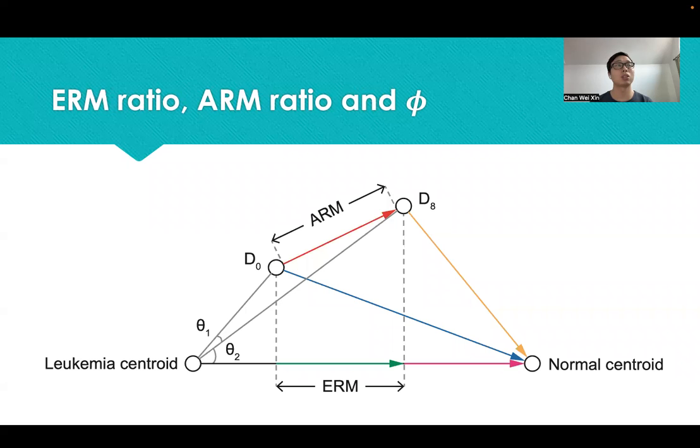We explain more on the transcriptomic features. In this figure, the red arrow represents a patient's treatment response. The arrow from the leukemia centroid to the normal centroid represents the general treatment direction. The ERM ratio is the length of the green arrow divided by the length of the purple arrow. The ARM ratio is simply the length of the red arrow divided by the length of the yellow arrow. And phi is the angle θ1 divided by the angle θ2. All these three transcriptomic features are measures of a patient's treatment response.